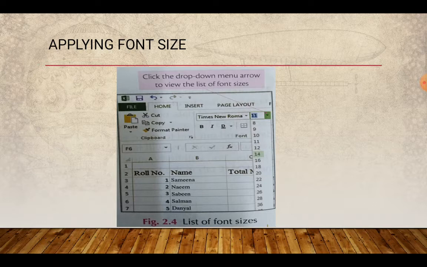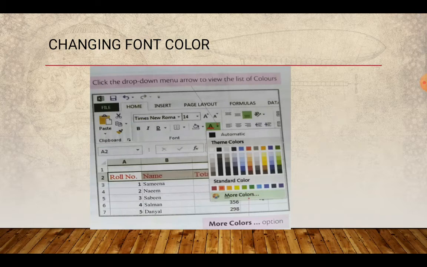Now students, let's see how we can change the color of the fonts. For this, my dear students, look at this picture. My dears, after selecting data in Excel sheet, click the arrow next to the font size as shown in the picture. A list of colors appears. When you hover over different colors, you can see the font color changes of the selected data cells. When you click on any specific color, that color will be applied on the fonts of selected data.